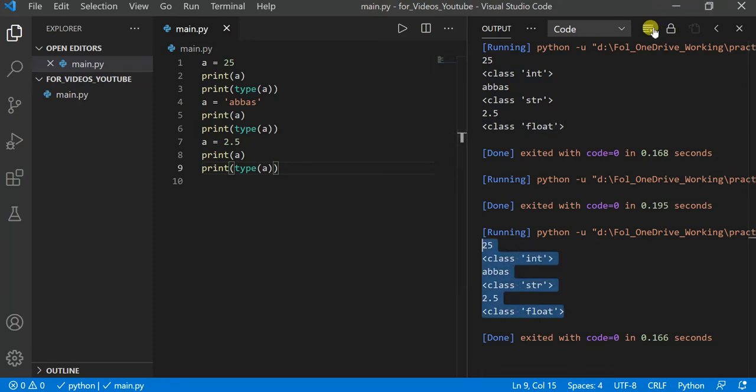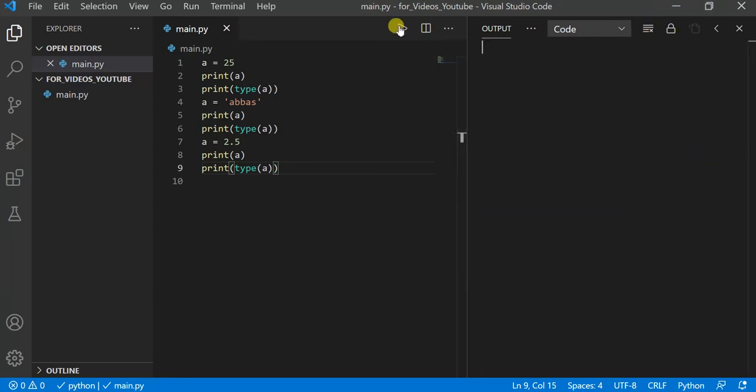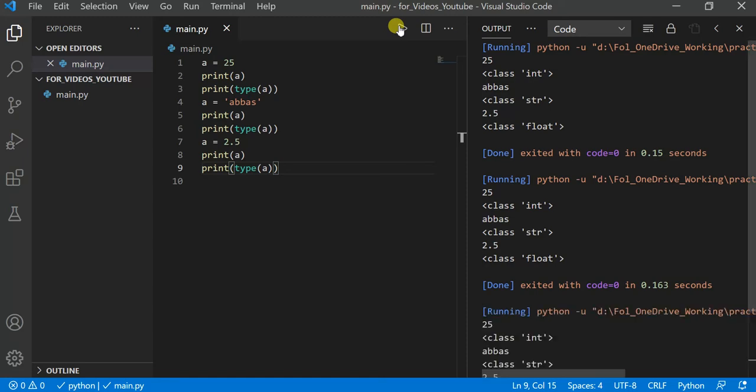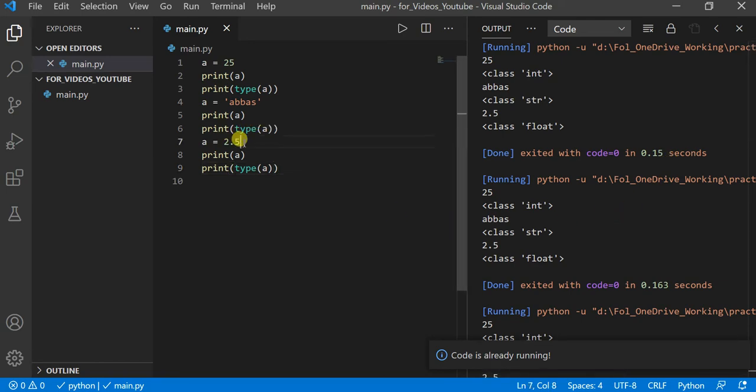So I said print, it printed. I'm saying, okay, one more time print it, one more time print it, one more time. So every time I'm printing it, it is printing the value, but the value is always the same. Why? Because I put all the values just once.